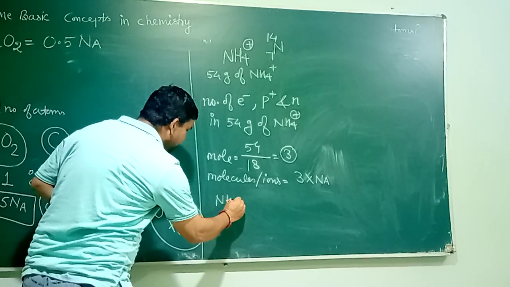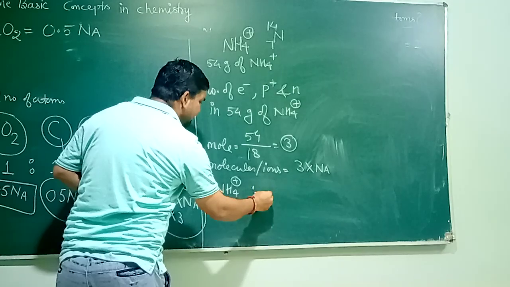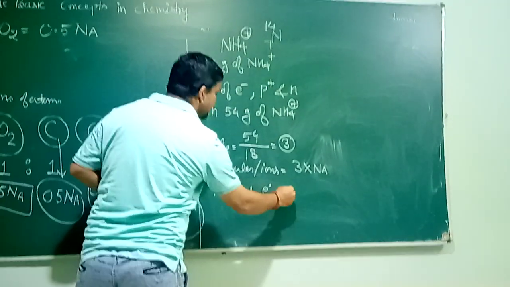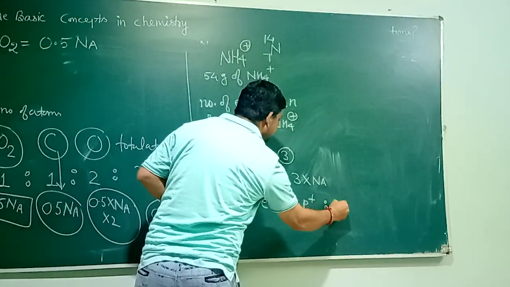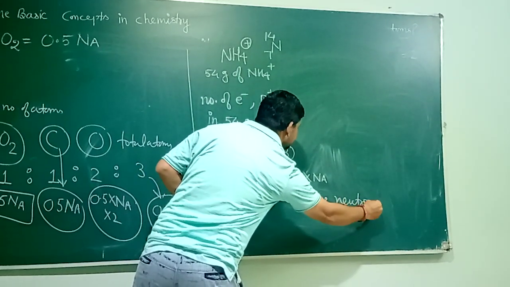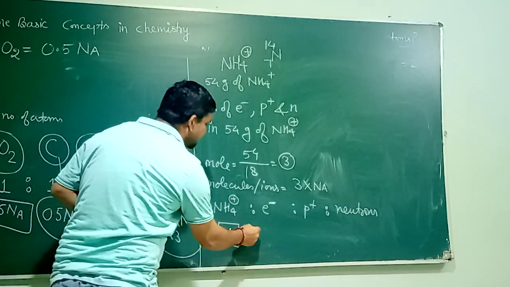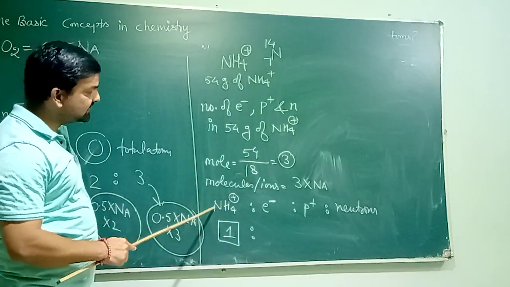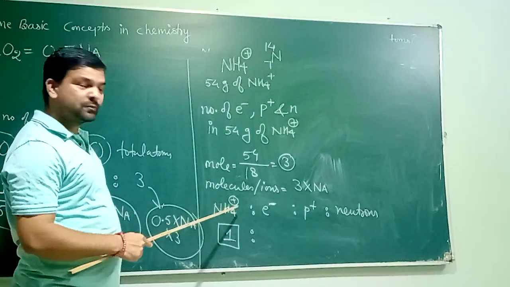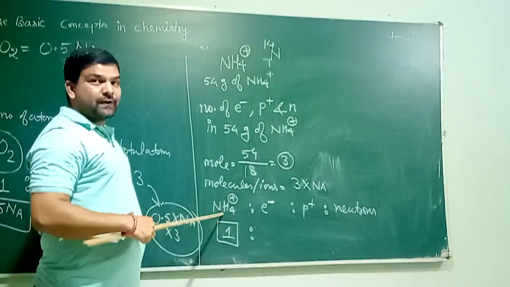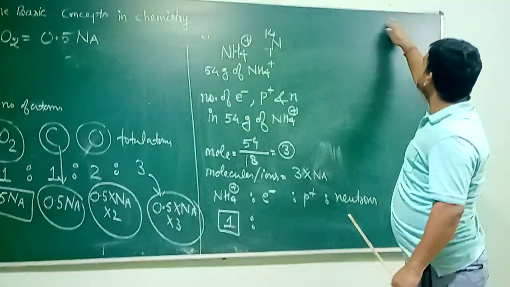First write NH4 plus. I have written here one molecule of NH4 plus. Then number of electrons, number of protons, and number of neutrons. When I write here one molecule of NH4 plus, how many electrons are present here? You need to find out number of electron in one ion of NH4 plus. This type of calculation you did in class 9. I am repeating here the same calculation once again.